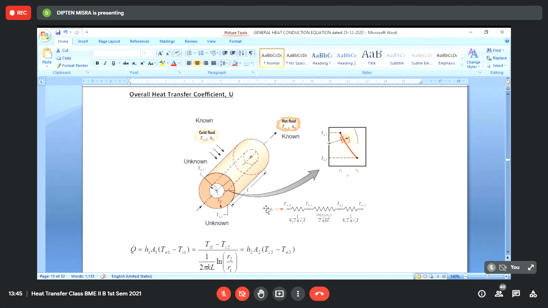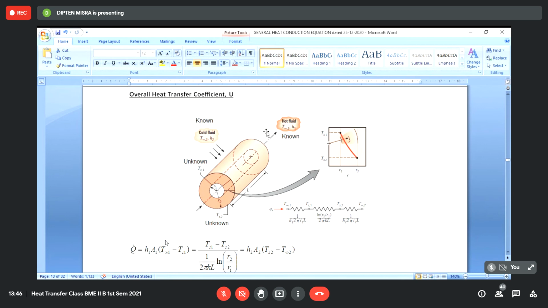Let us take a case where there is only one directional heat conduction, such that T inside the wall is changing only along R. And this will be possible if T infinity 1 is not changing with Z, T infinity 2 is not changing with Z. Now when can it happen?